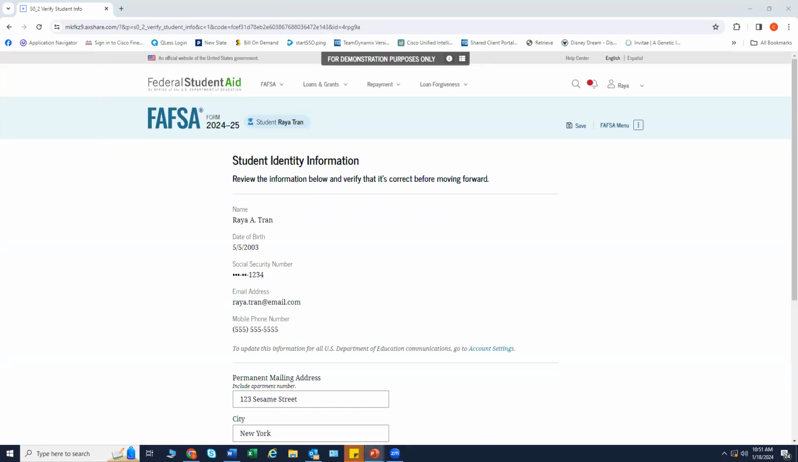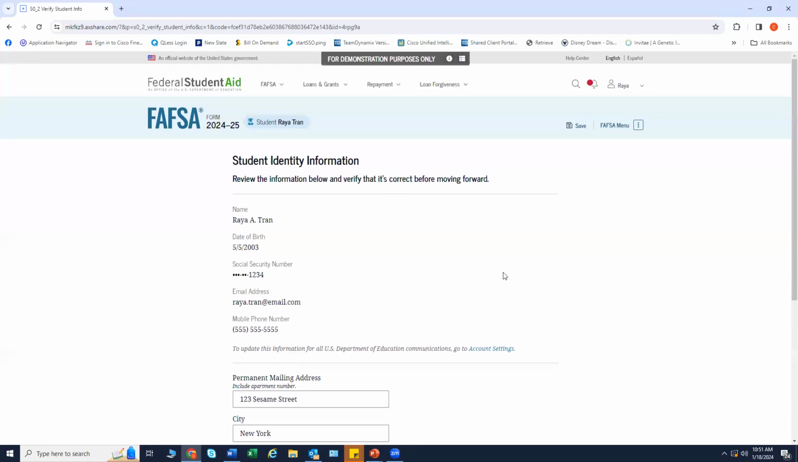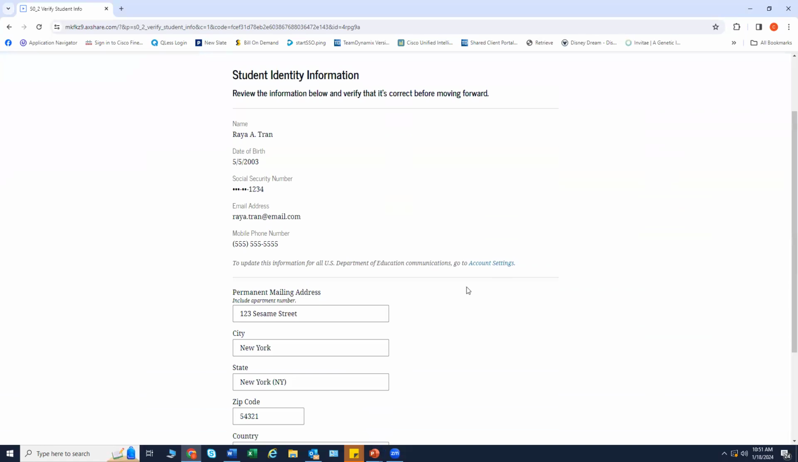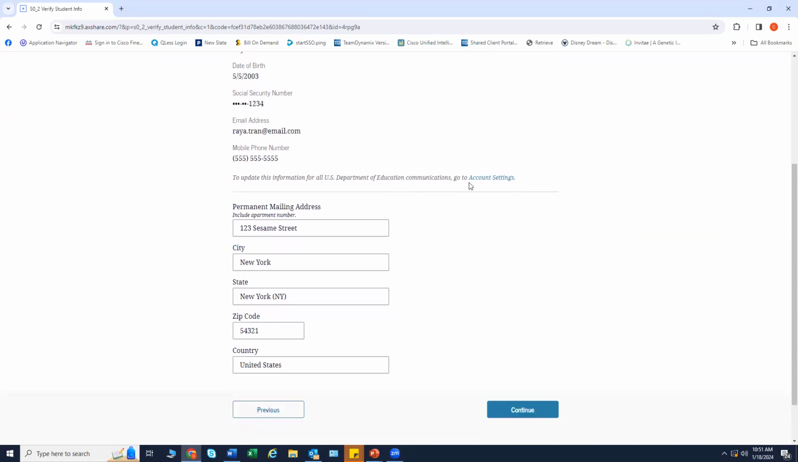This is the first page within the student section. The student can verify that their personal information is correct. To update any of the personal information, the student must access their account settings on studentaid.gov. For fields related to the student mailing address, they can edit directly on this page.